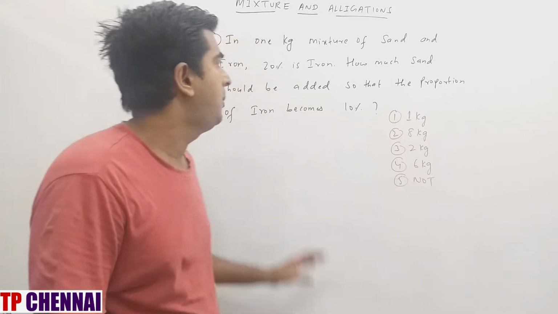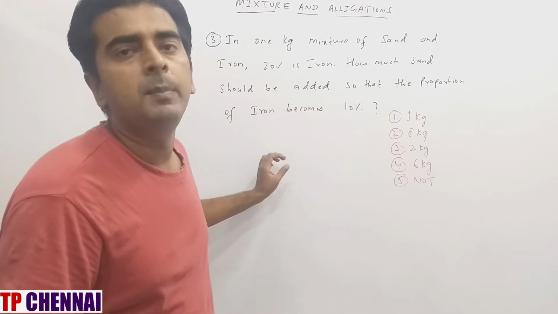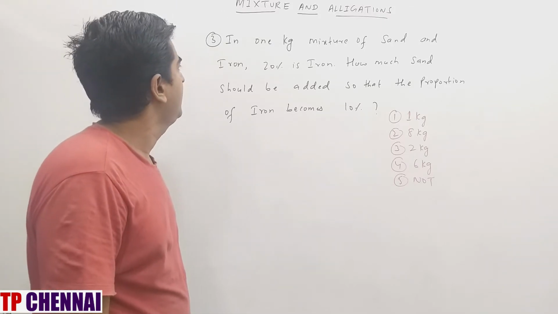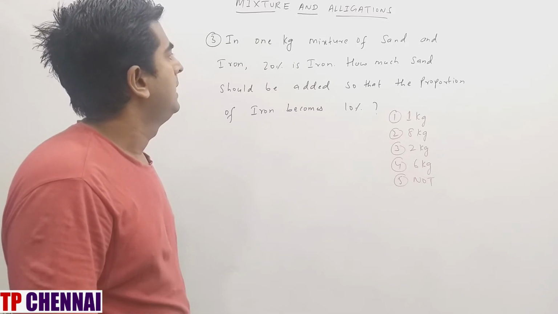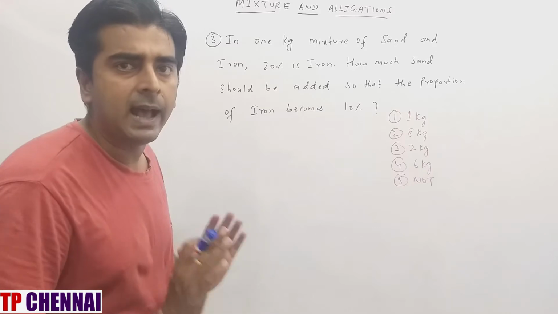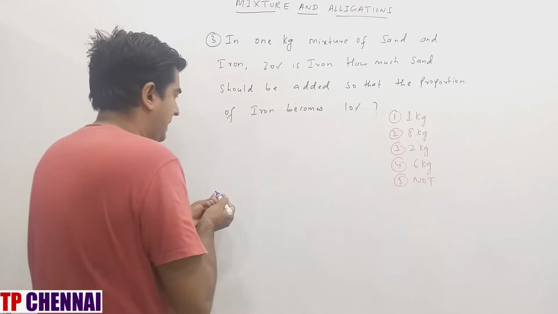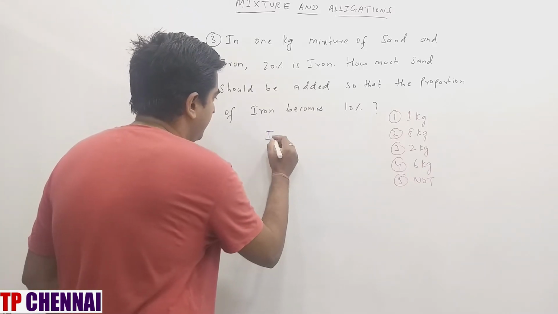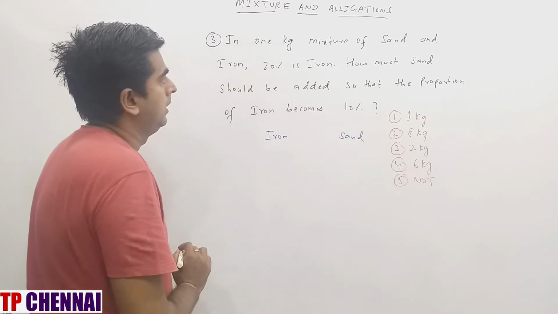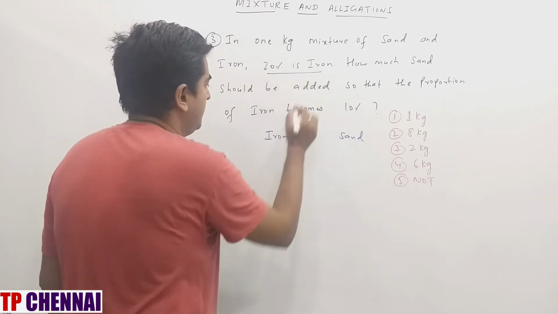Now we will see one important question which is based upon mixture of two quantities. So in 1 kg mixture of sand and iron, 20% is iron. How much sand should be added so that the proportion of iron becomes 10%? Iron and sand is there. So I am writing here iron, I am writing here sand. Iron is how much? 20%.